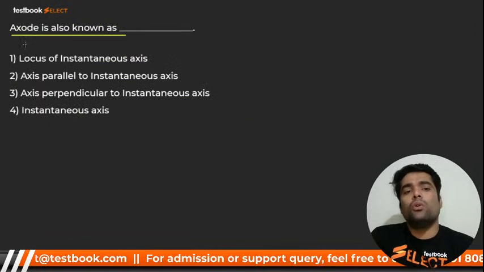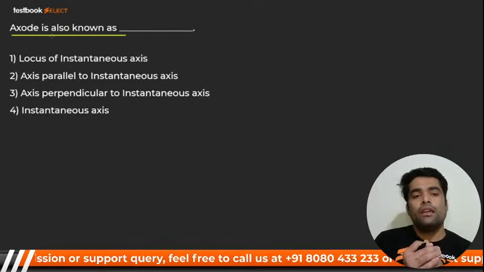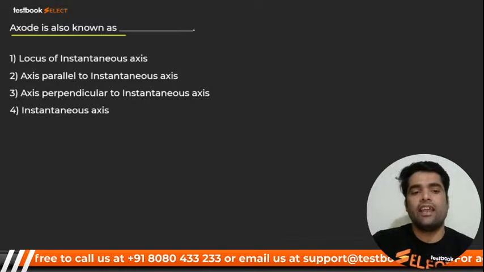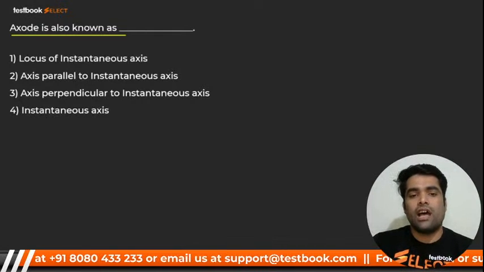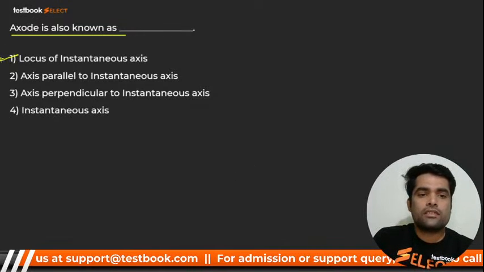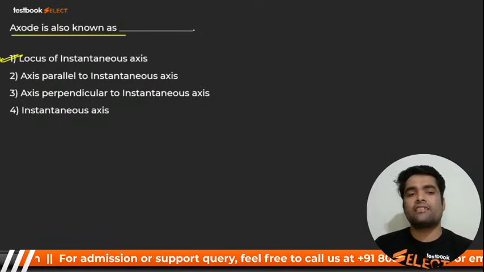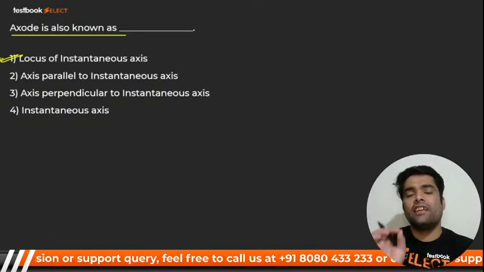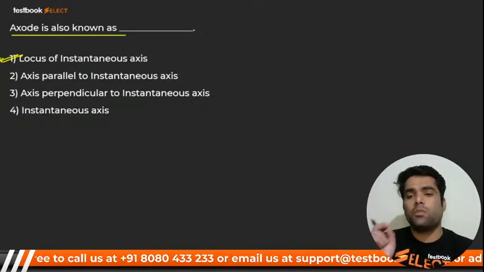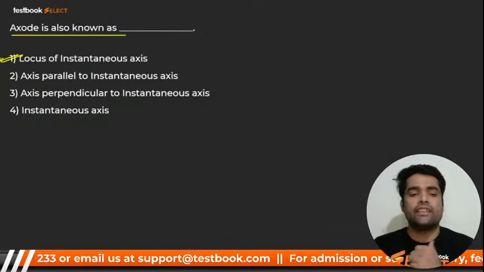Evolute is nothing but the locus of instantaneous axis. Don't get confused between locus and only instantaneous axis. The answer will be locus of instantaneous axis. When we studied the instantaneous center, I explained many times that the evolute is nothing but the locus of instantaneous centers.